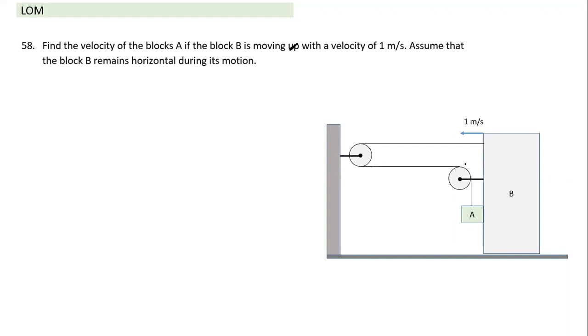Then what we have to find? We have to find the velocity of block A. And its orientation remains the same. It is not toppling or anything like that. Sometimes people think it will fall or something.